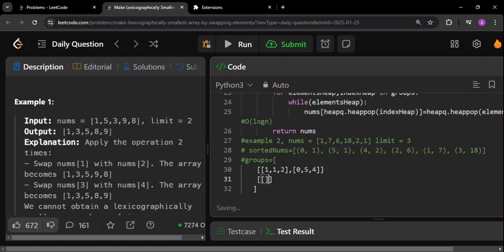As I mentioned, each group will have two parts. First one will store the values, second one will store the indexes. In this case, 6 is the value, 6 will be stored here, and 2 is the index, so 2 will be stored here. So I created a new group. This is a new group now.